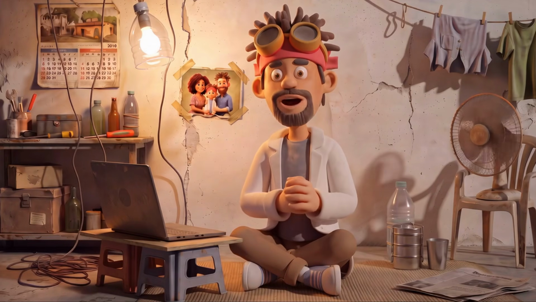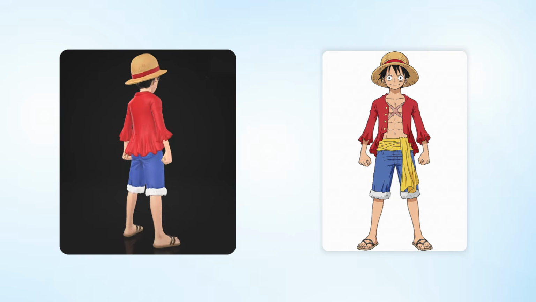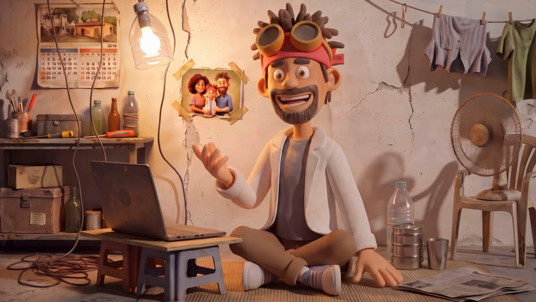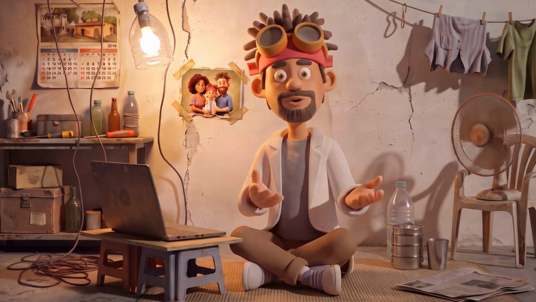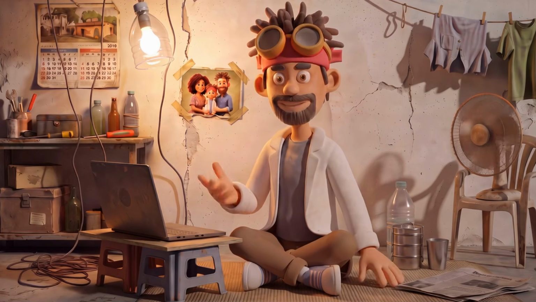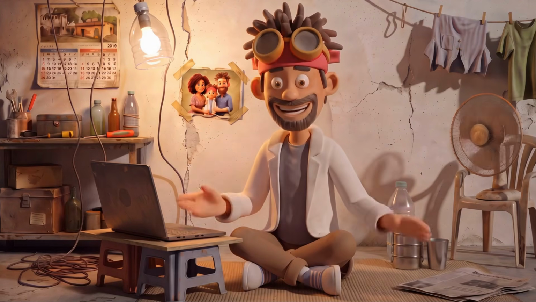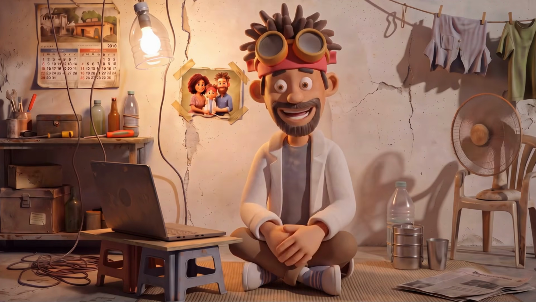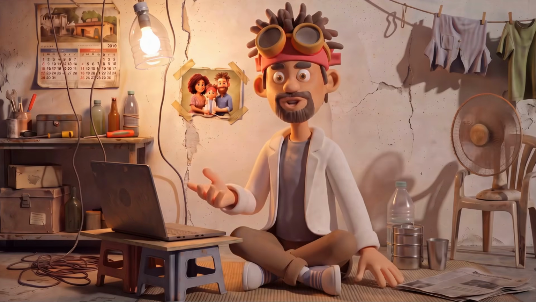I'm also going to show you how you can convert any normal photo or character image into a 3D model exactly like this. And the best part is, you don't need any 3D modeling experience for this, because normally, to create a 3D model, you have to do a lot of work manually in software like Blender. But this AI tool does a huge part of that work for you with just a single click. That's why I'm going to show you every single step in a very simple way. So even if you've never created a 3D model before, you'll still be able to create your own 3D model by the end of this video.